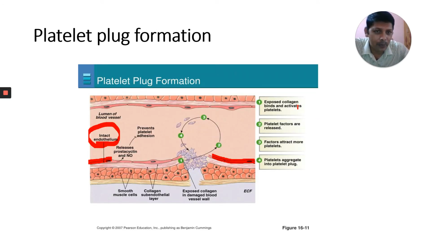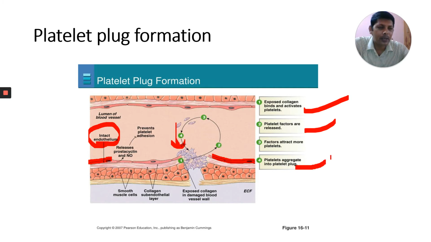Exposed collagen binds and activates platelets. Platelet factors are released from these platelets, and the factors attract more platelets. Then platelets aggregate into a platelet plug.